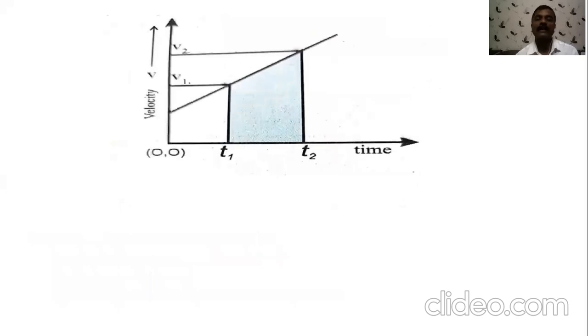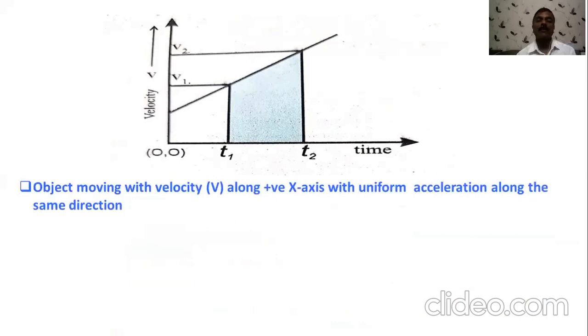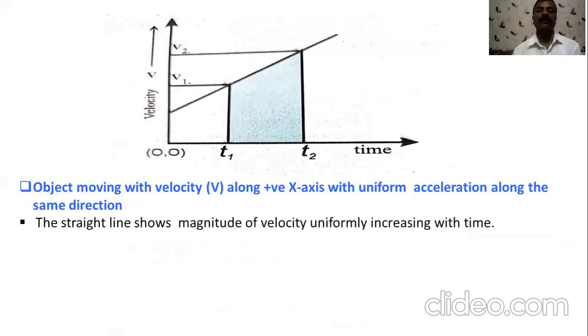Okay, the second graph is again for the uniform acceleration case, where the object is moving and velocity goes on increasing with uniform acceleration along the same direction. If you observe the nature of the graph, it is a straight line and the magnitude of the velocity goes on uniformly increasing.